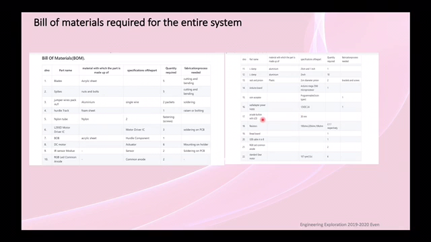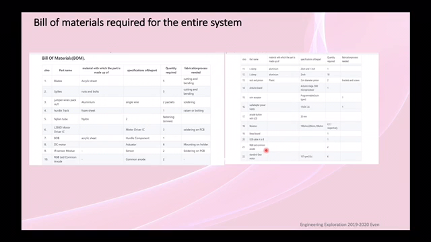Next comes the arcade button with LCD. The specification of this button is 30 mm. Next comes the resistors. We use 100 ohm resistors, 200 ohm resistors, one 220 ohm resistor and one 10k ohm resistor. Next comes the breadboard. We required it in the quantity of 1, which is used for making the circuits, attaching all the wires. Next comes the USB cable A to B. We used it in the quantity of 1.